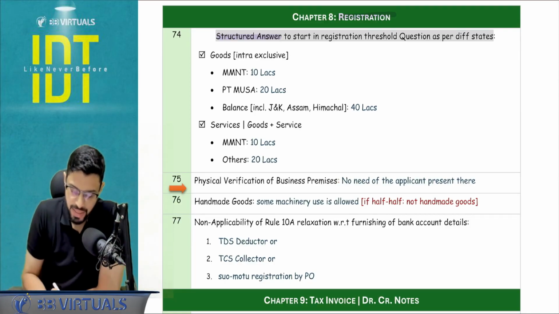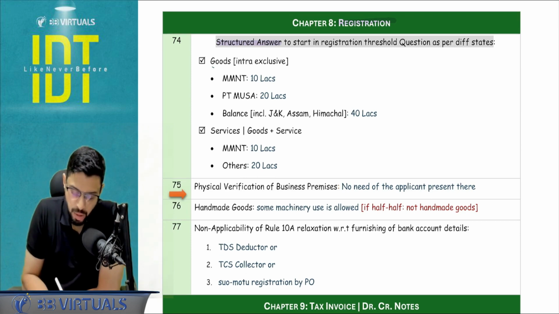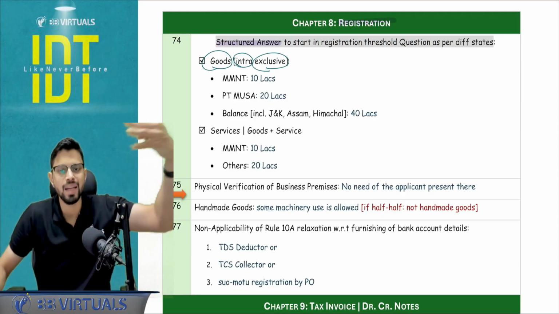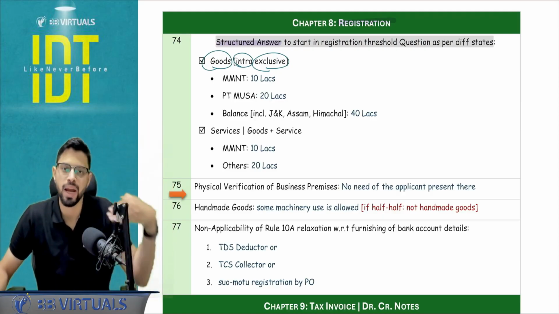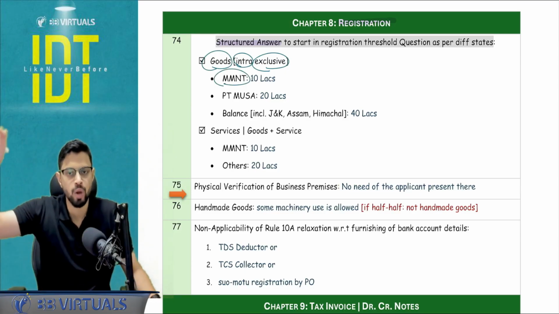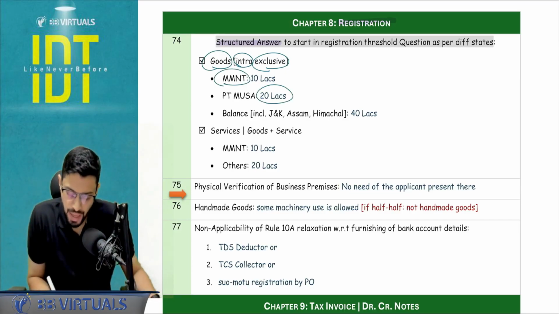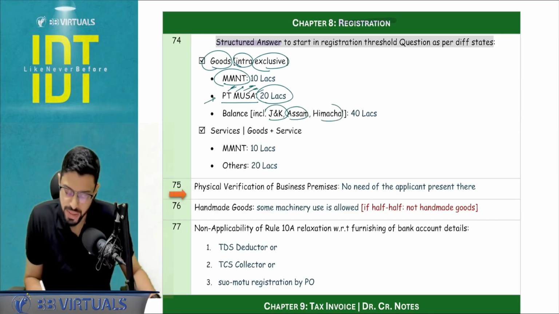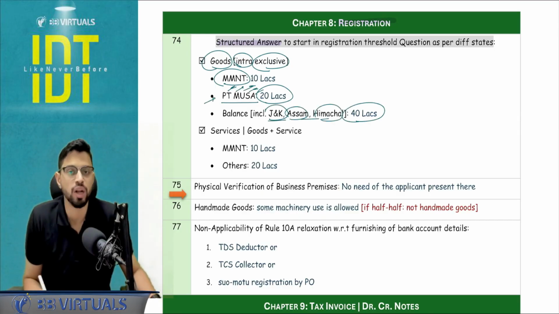Okay, so let's see. Point number 1, we will state the turnover limits with respect to the goods if I am selling it intrastate exclusively. So for goods intrastate exclusive, there are 3 thresholds available: 10 lakh, 20 lakh and 40 lakh. 10 lakh is for MMNT states, that is Manipur, Mizoram, Nagaland and Tripura. 20 lakh is for PT Musa, that is Puducherry, Telangana, Meghalaya, Uttarakhand, Sikkim and Arunachal Pradesh. And for the balance of all the states including Jammu, Assam, Himachal, we have a 40 lakh limit.